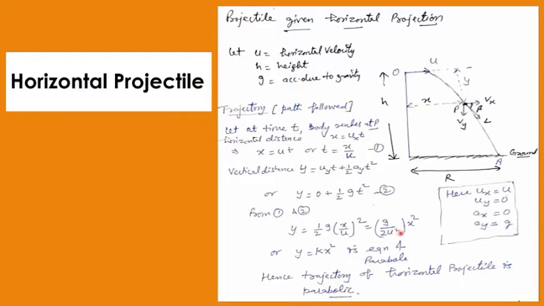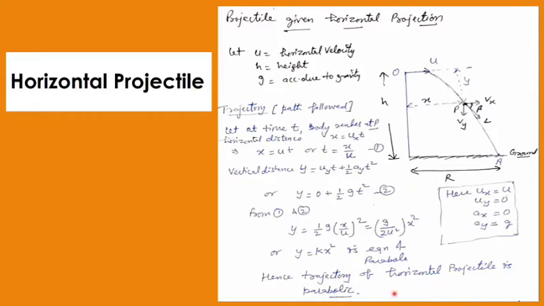So again, if I call it some constant k, then I can write y equals kx square, which is again the equation of a parabola. So I can say that the trajectory of a horizontal projectile is parabolic.